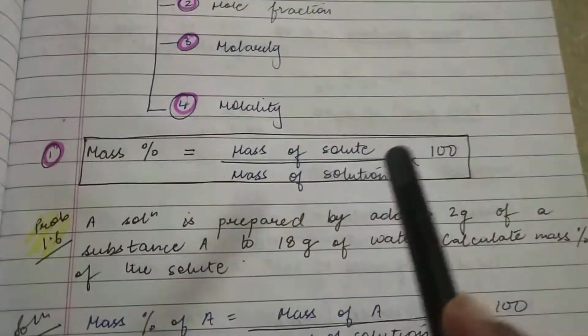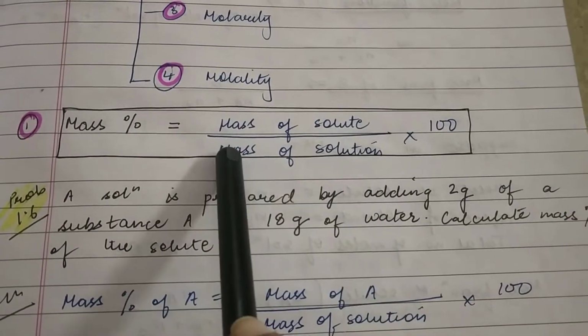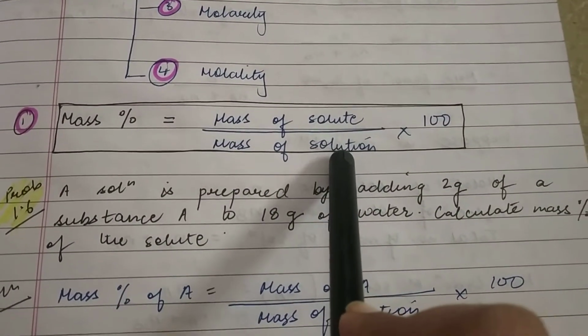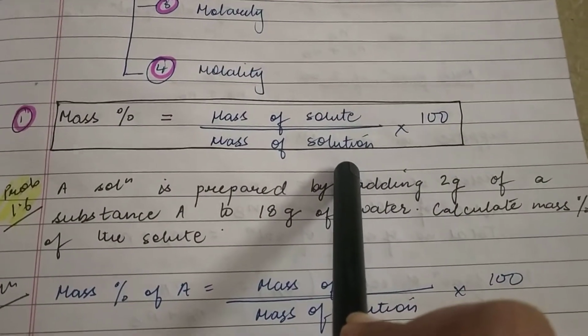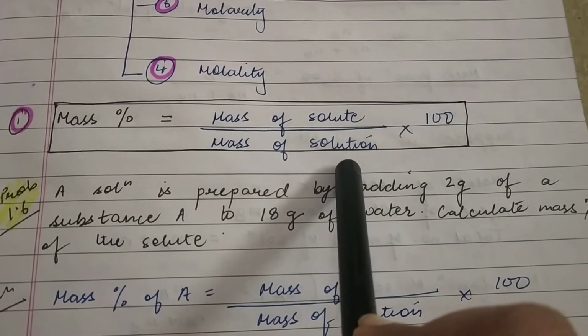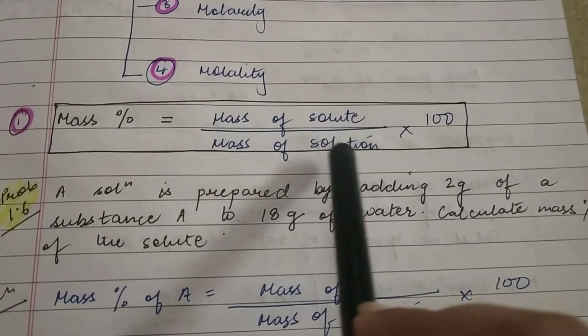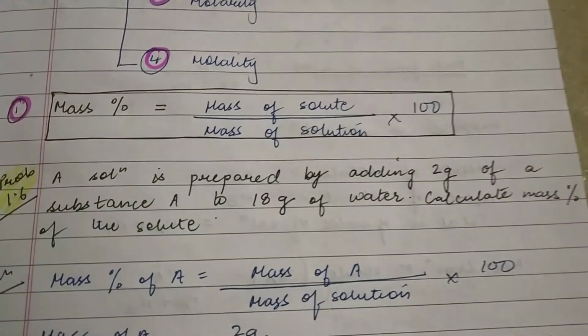Now students, here you should pay attention. In the numerator it is solute, but in the denominator it is solution, which means solute plus solvent make the solution. So it is the mass of the solute plus mass of the solvent, or mass of the solution, into 100, because we have to express it as a percent.